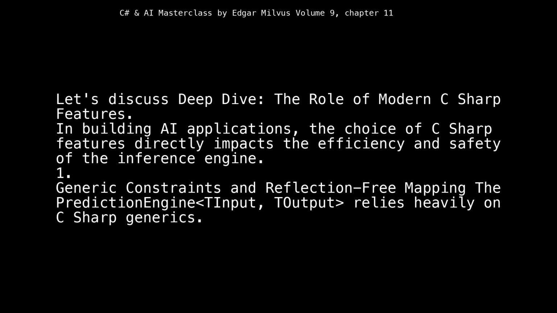Let's discuss a deep dive: the role of modern C# features. In building AI applications, the choice of C# features directly impacts the efficiency and safety of the inference engine. 1. Generic constraints and reflection-free mapping. The PredictionEngine<TInput, TOutput> relies heavily on C# generics.